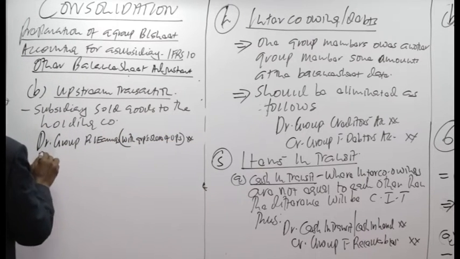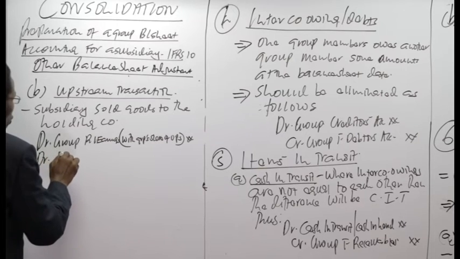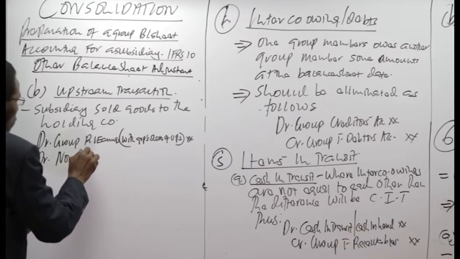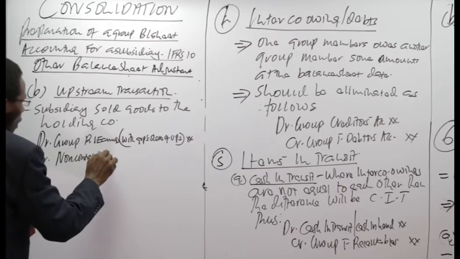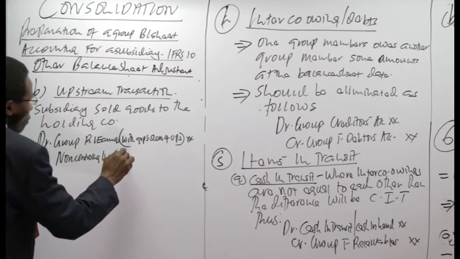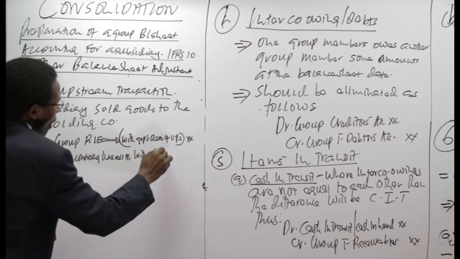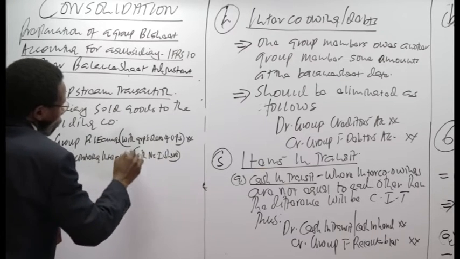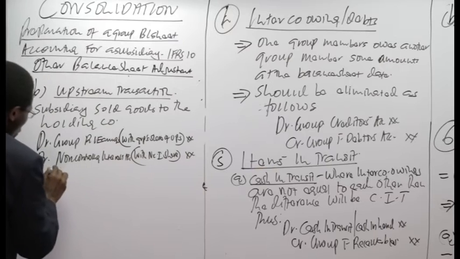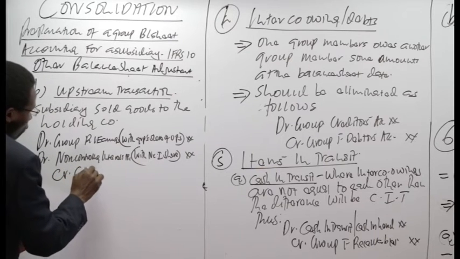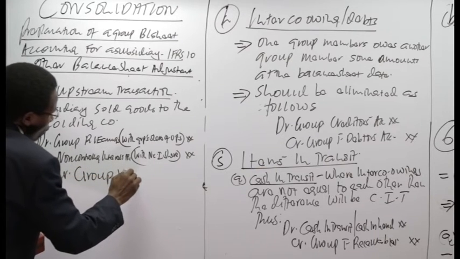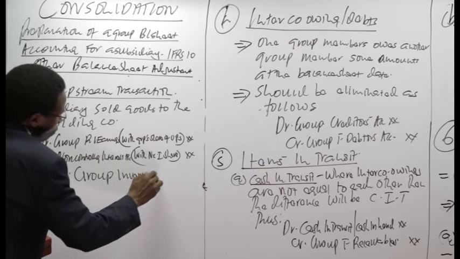We also debit the non-controlling interests account with the NCI share of the unrealized profits. Then we credit our group inventory with the total.